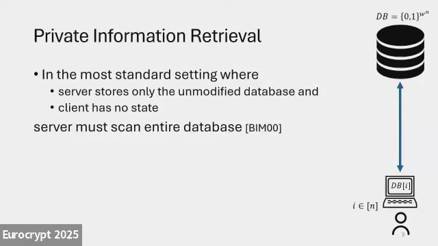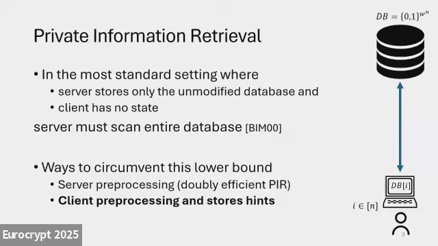In the most standard setting of PIR, like the previous talk covered, there is this lower bound that says the server must touch all the entries. The most standard setting is where the server stores the unmodified database and nothing else, and the client stores nothing. If we want to get around this lower bound, there are mostly two methods.